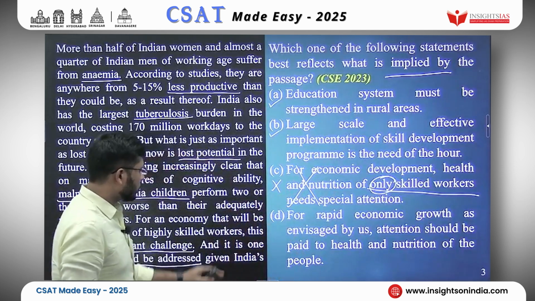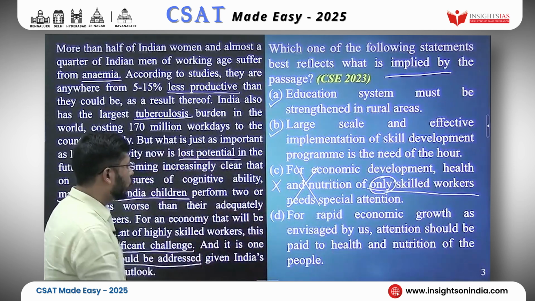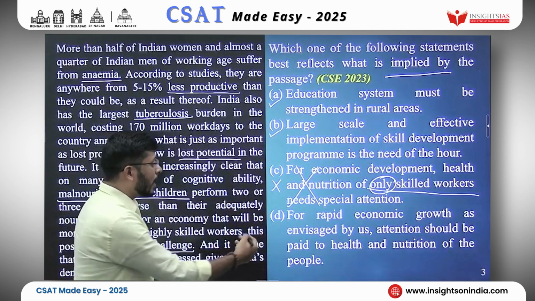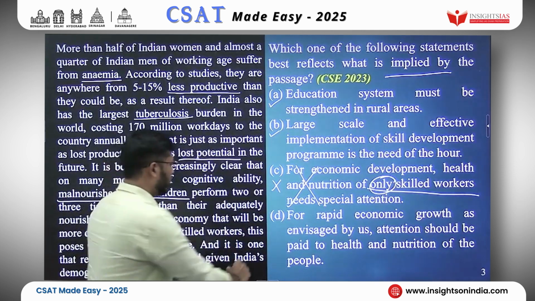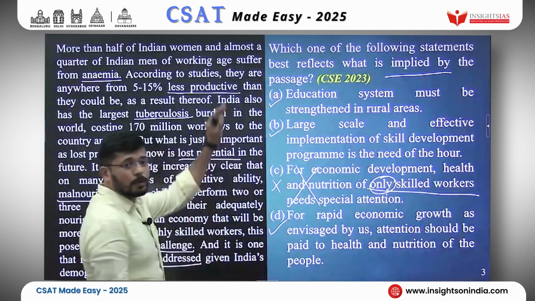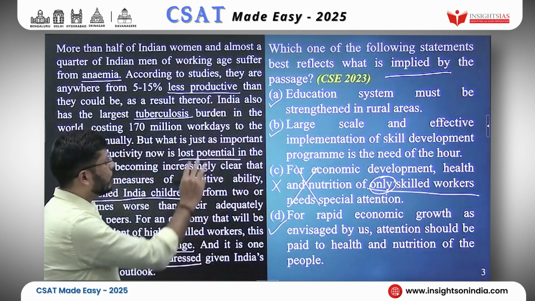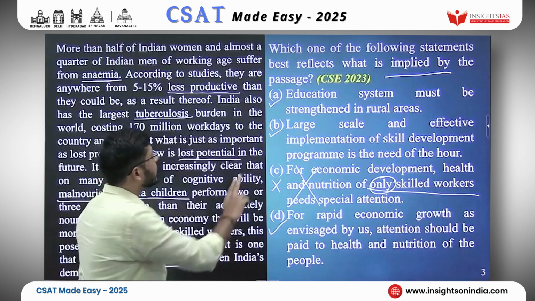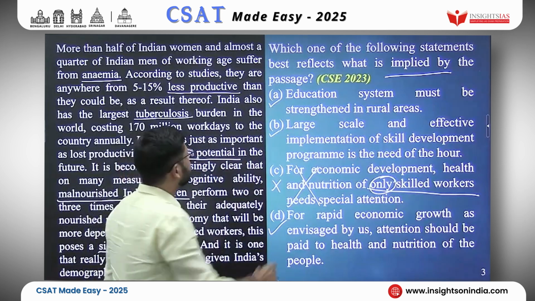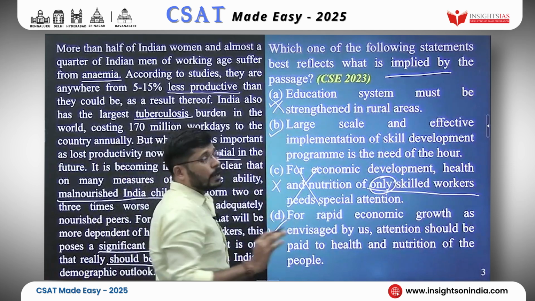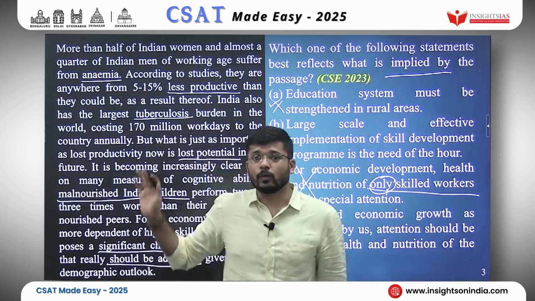Option D, for rapid economic growth as envisaged by us, attention should be paid to health and nutrition of the people. Maybe. So now we are left with 3 options, and we will eliminate again 2 of them. Education system must be strengthened in rural areas. No. Because what are they talking about?